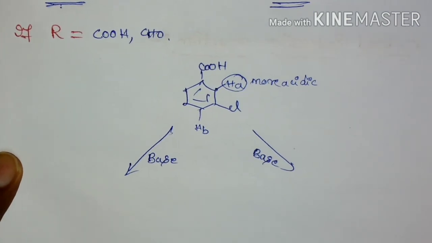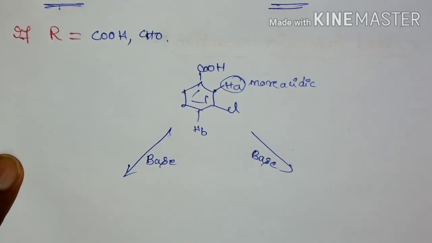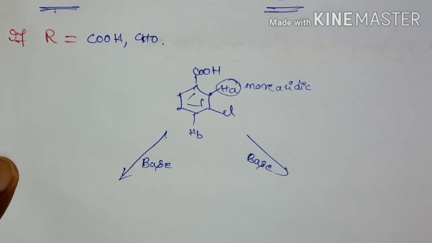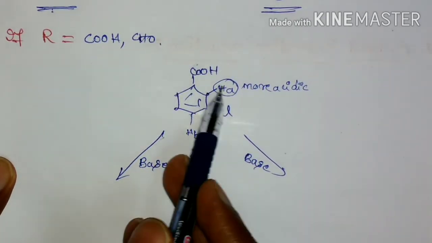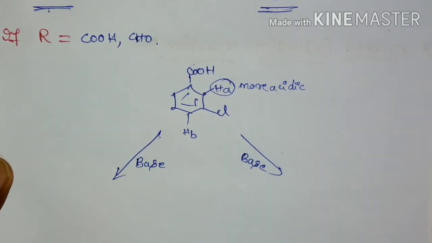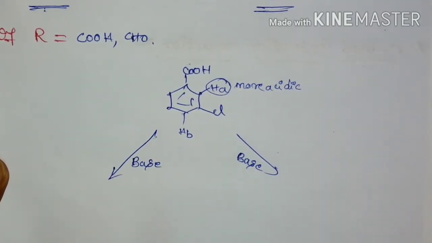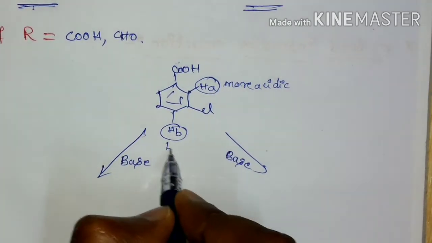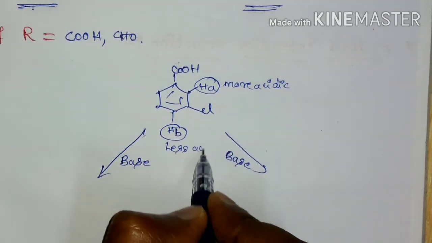Okay, since the inductive effect mainly depends upon the distance, for the electron withdrawing group this ortho position is at the nearest distance, so it has a major influence compared to para. So this is somewhat less acidic.